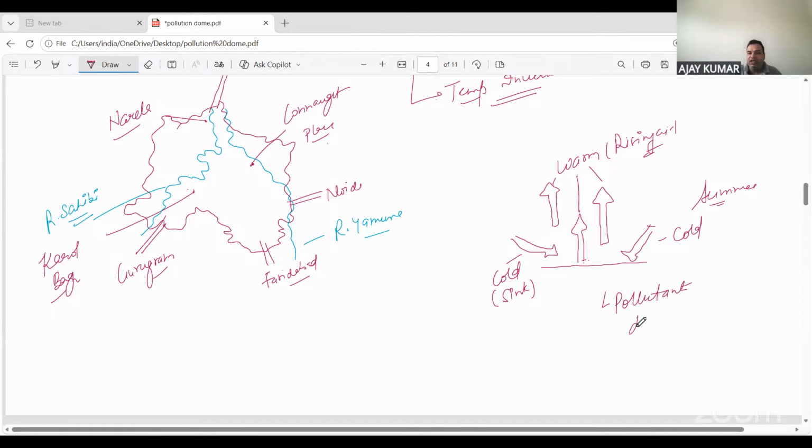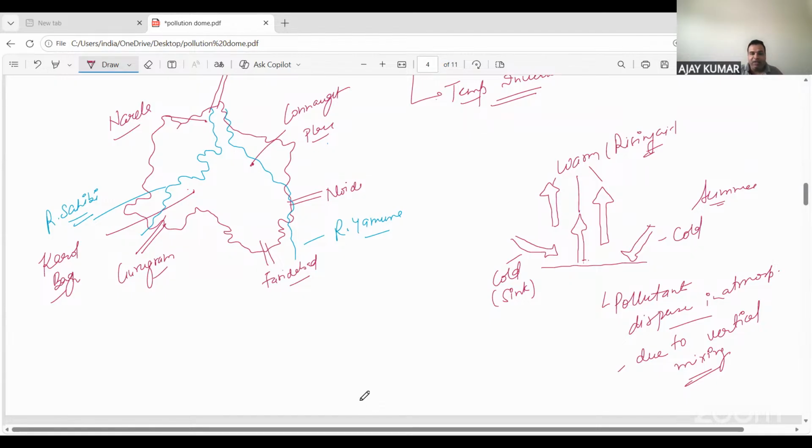These pollutants disperse in the atmosphere. ठीक है, और इसको बोलते हैं due to the vertical mixing. As the warm air is rising upward, along with the warm air the pollutants are also moving upwards and dispersing into the atmosphere, and that is facilitated by the vertical mixing of air.